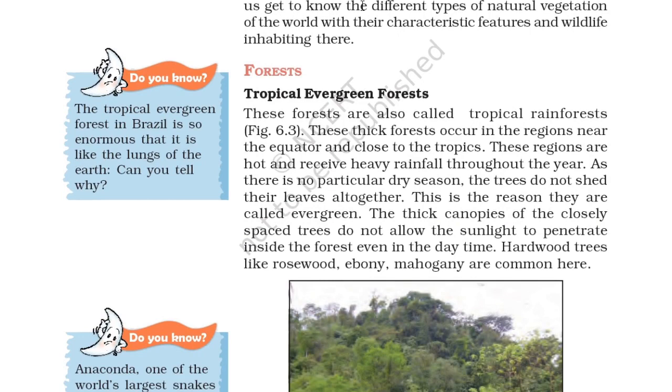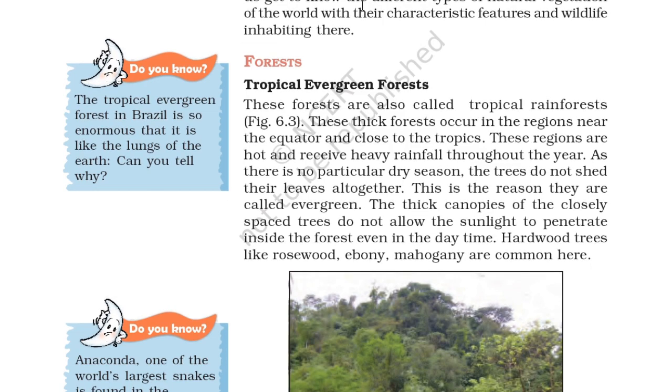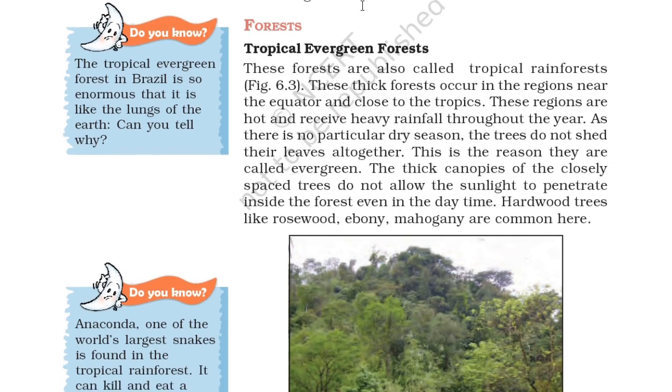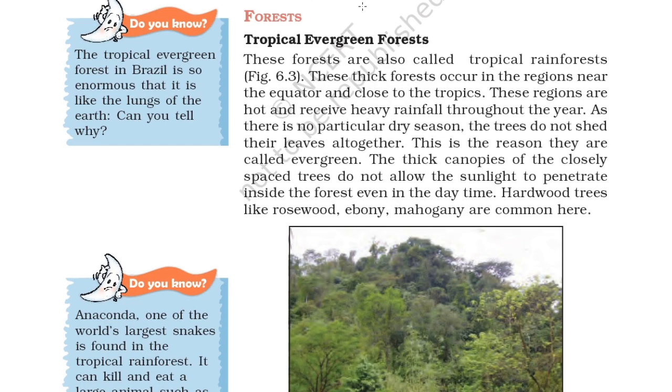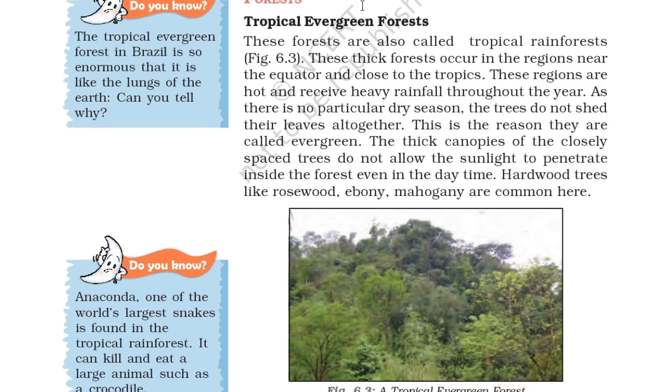The tropical evergreen forest in Brazil is so enormous that it is like the lungs of the earth. Can you tell why? Tropical evergreen forests are also called tropical rainforests. You can see it in figure 6.3. It is a dense forest. The thick forest occurs in the region near the equator and close to the tropics. These regions are hot and receive heavy rainfall throughout the year.